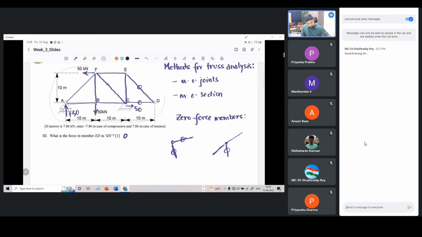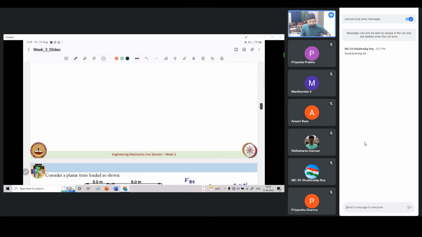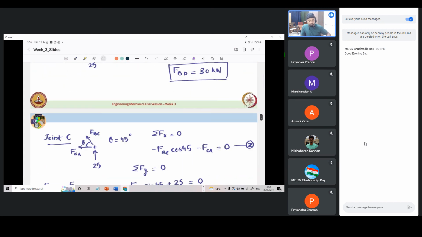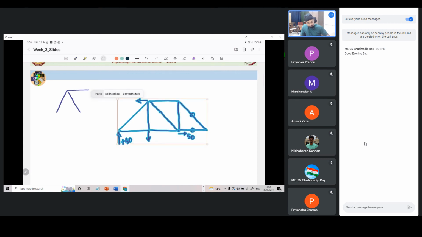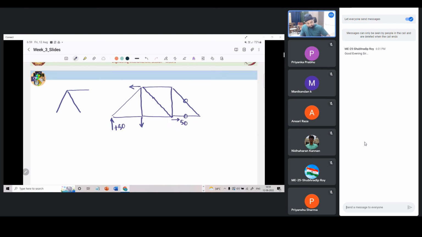So let me just copy this and take it at the end so that you can solve it using the method of sections just for one force, one member force, so that it becomes clear. So all the dimensions that were given are 10. This is 50, this is 50, this is E, and this is F, I presume. Let us take the naming to be this way for now.